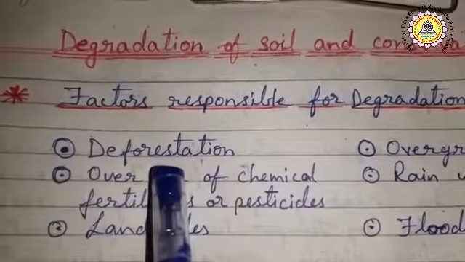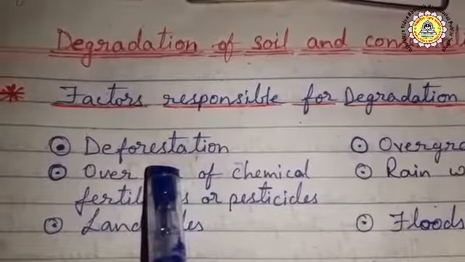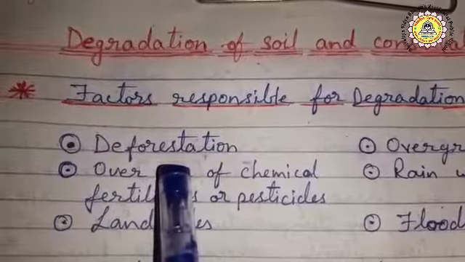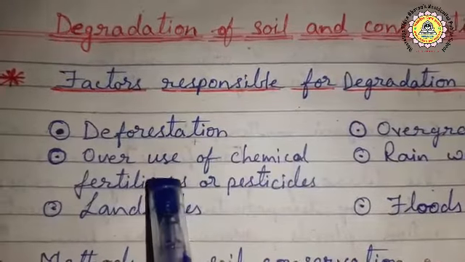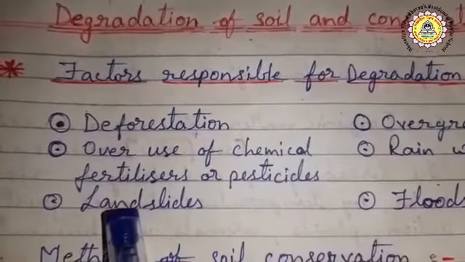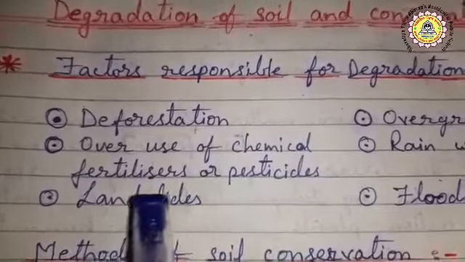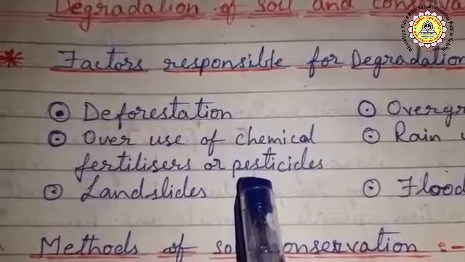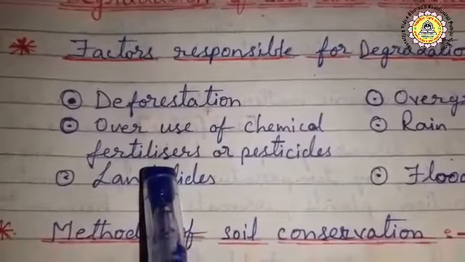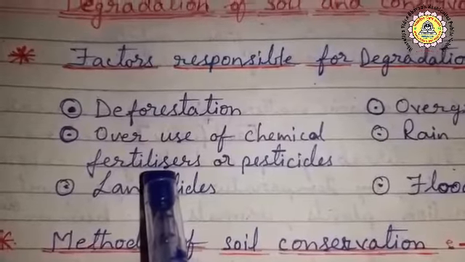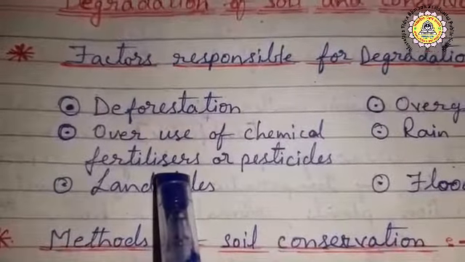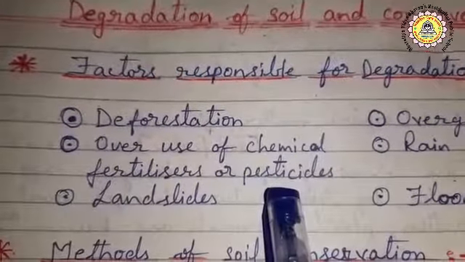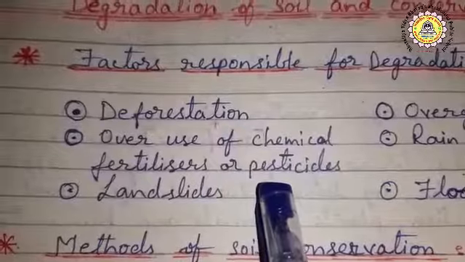When we cut the forest, the top layer of the soil is uprooted and eroded. Next, overuse of chemical fertilizers or pesticides. Using chemicals or pesticides increases soil fertility, but when we use them in excess, gradually the fertility of the soil will be decreased.